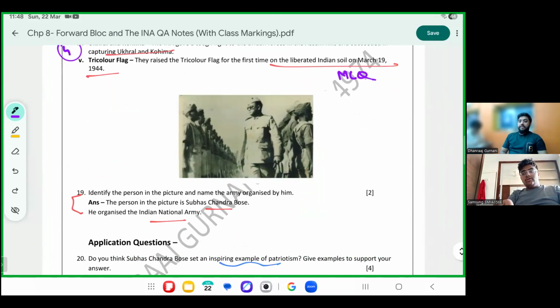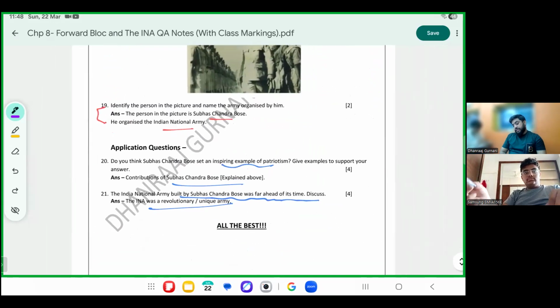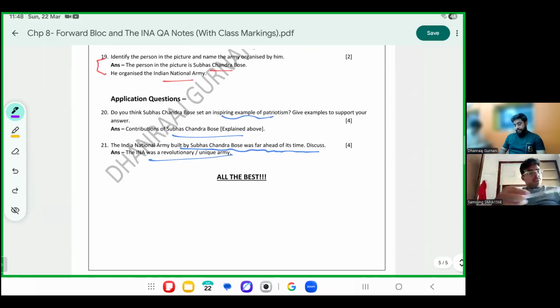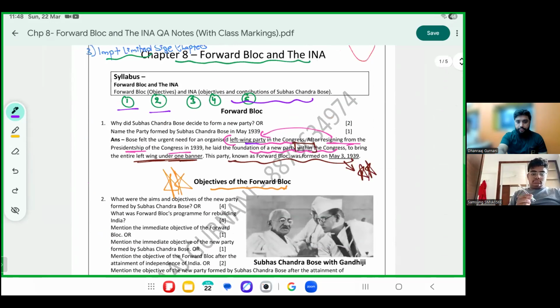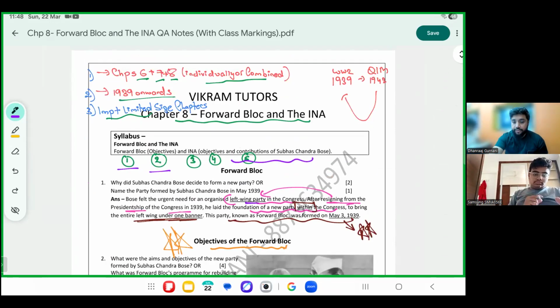This is the picture study part. Identify the person: the leader was Subhash Chandra Bose. The army is INA. Application questions are on contributions and INA being a revolutionary army. This completes your chapter number 8.